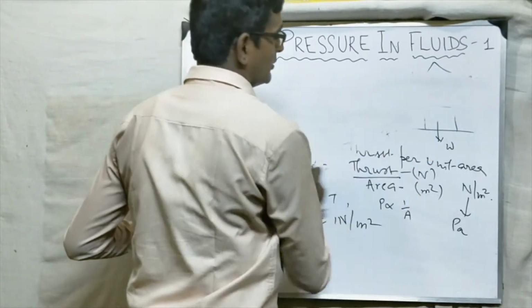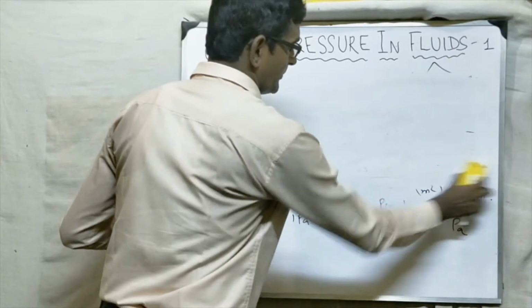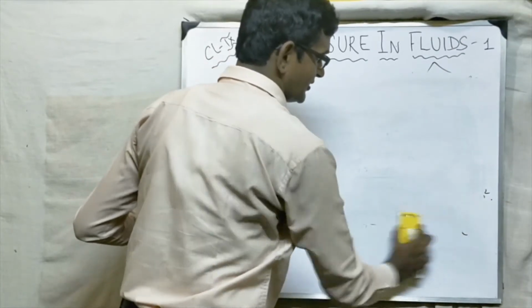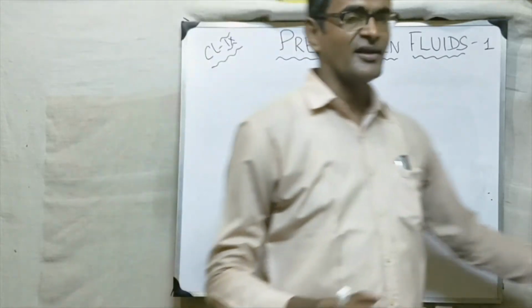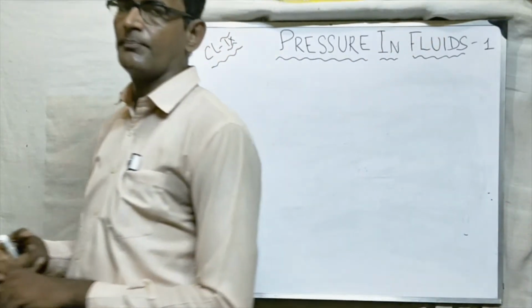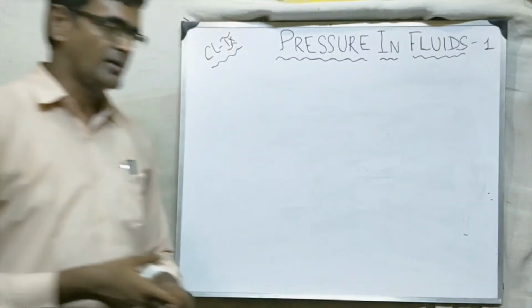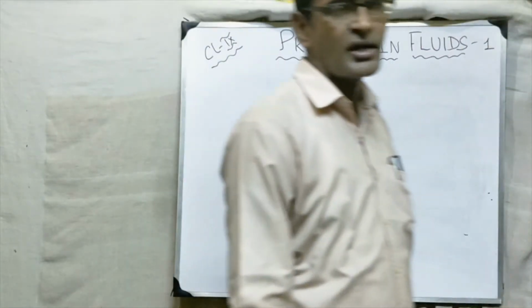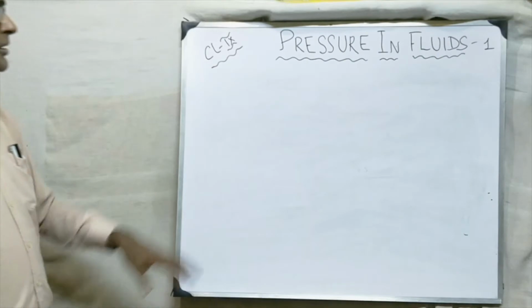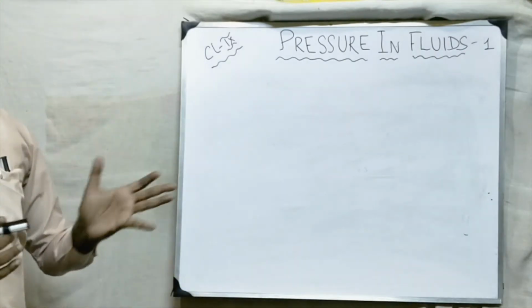We use the millibar to measure the atmospheric pressure, which we study in the later part. For the time being, just keep in mind that the SI unit of pressure is Pascal, that is Newton per meter square.